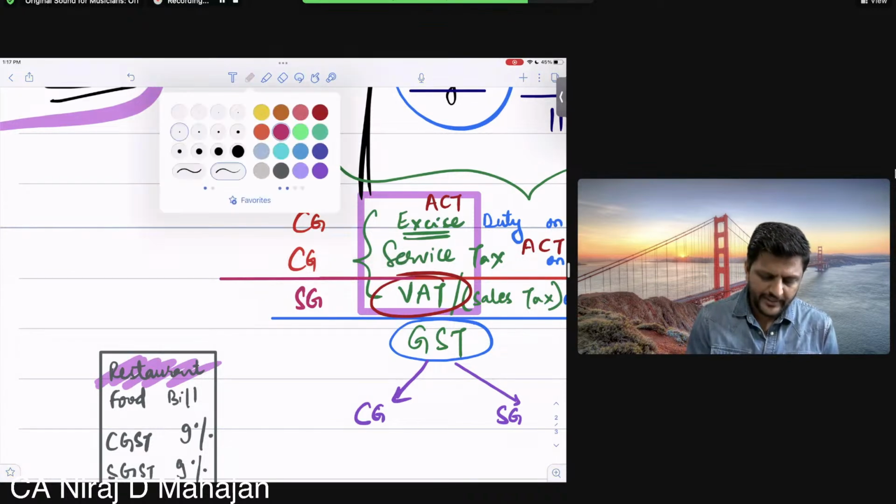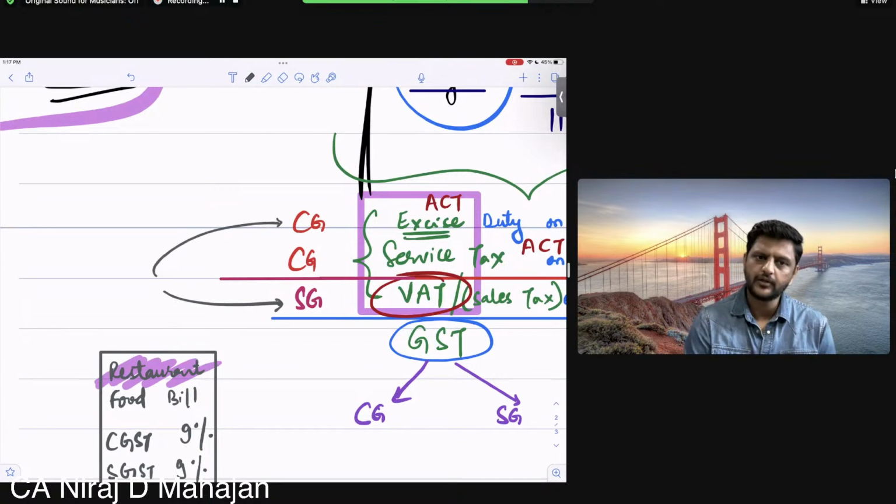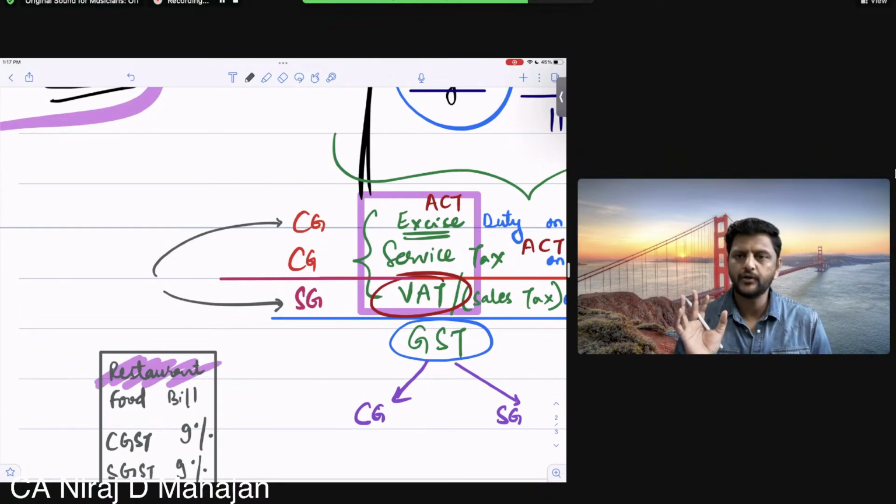The money was going either to the state government, yes or no, or to the central government. Clear to all of you? Yes. Now here, on a single transaction, the amount will go to both of them. The amount will go to what? Both of them. Clear to all of you?